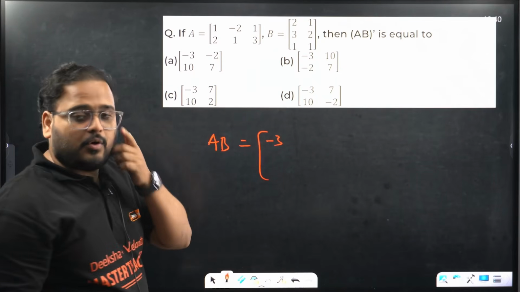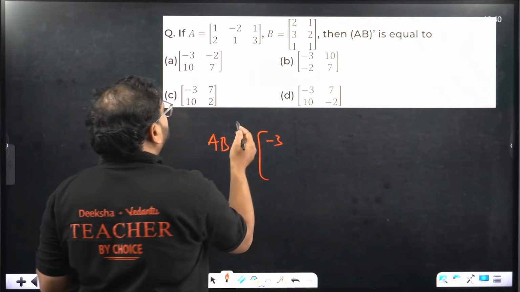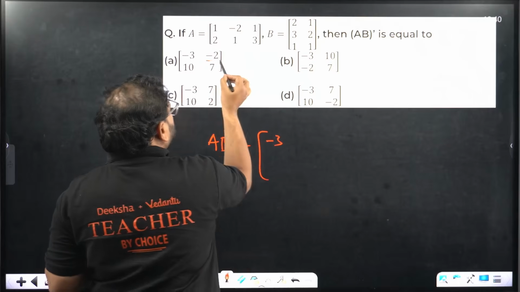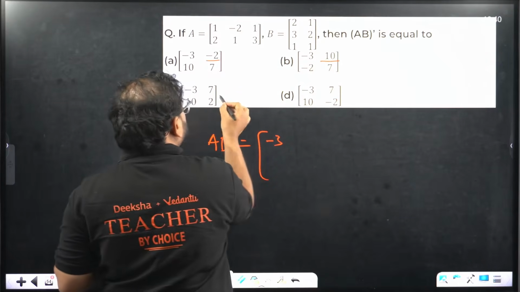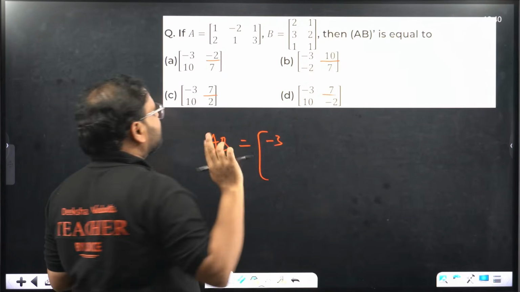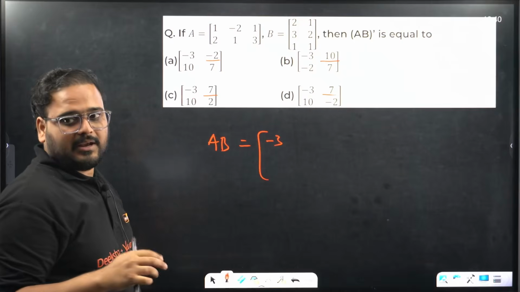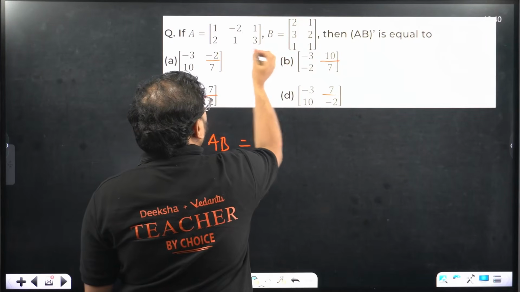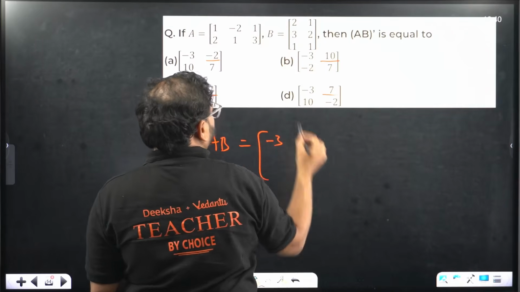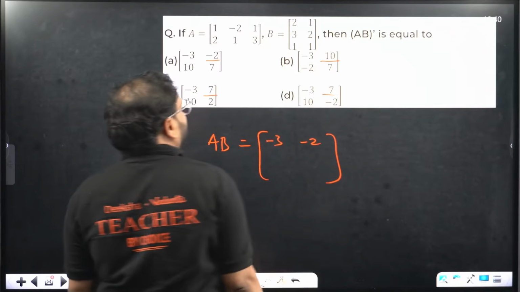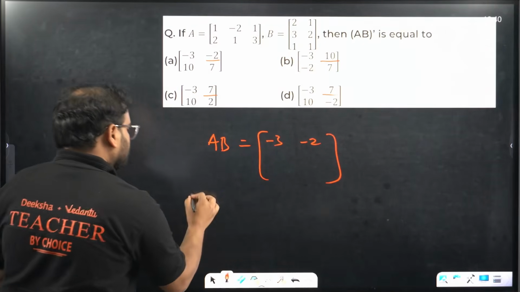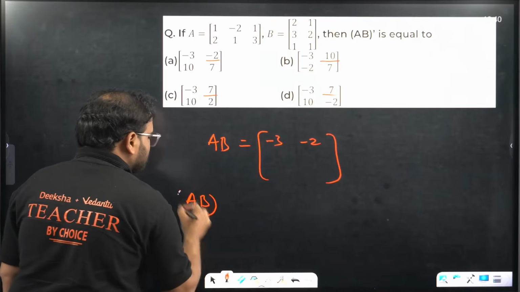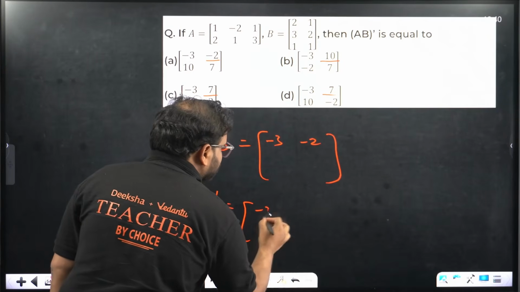Okay. So now we'll check to find our, see, this is different. Minus 2 is different, 10 is different, 7 is different, and 7 is also there. Let's find out the second element and then take the transpose of that. We'll multiply this 1, 4, minus 4 and 1. That becomes minus 2. This is AB. If you write the AB transpose, you'll have minus 3 and minus 2.